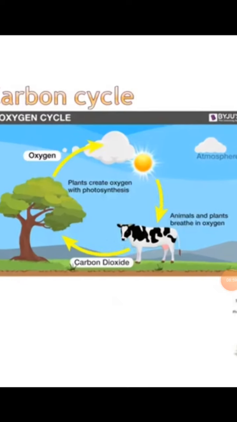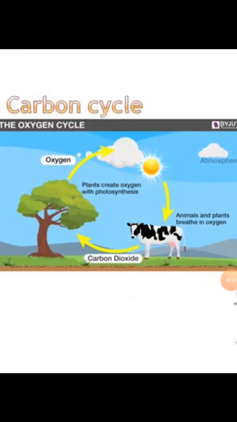This is the carbon cycle. See this picture clearly. First, the cow gives out carbon dioxide and then the tree takes in carbon dioxide and gives us oxygen. Then plants create oxygen with photosynthesis. Then the animals get oxygen to breathe properly.